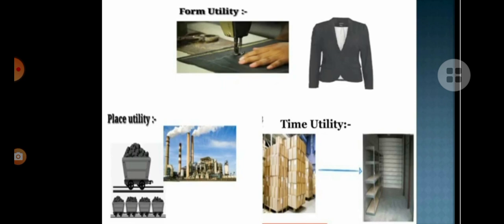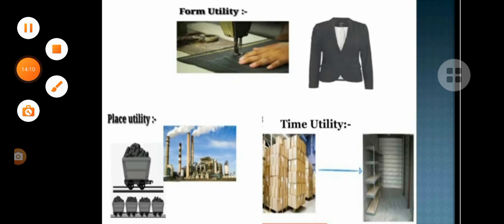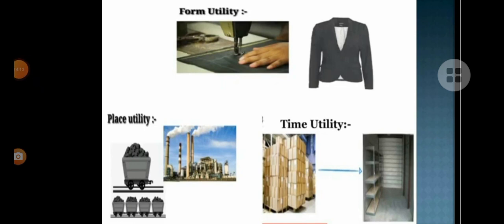So during the time of scarcity, so during the time of need, when you take those products and sell them, it will yield more income, more exchange value. So this type of utility is called time utility. So in production, these three forms of utility is very important to know. So based upon these utilities only, the market system functions in all over the world.